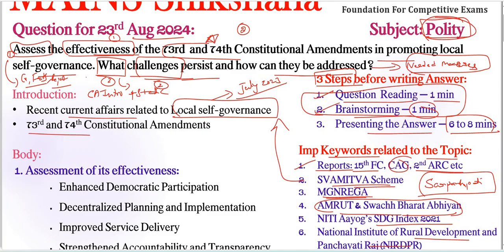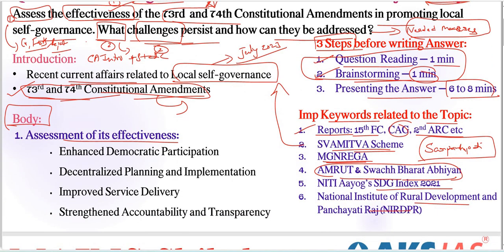Next, 73rd and 74th constitutional amendments. Here, we need to give a brief overview of this particular amendments. So, other than that, we need to start our body part here. We need to address one by one important keywords. What is that? Assessment of its effectiveness. First important side heading here.